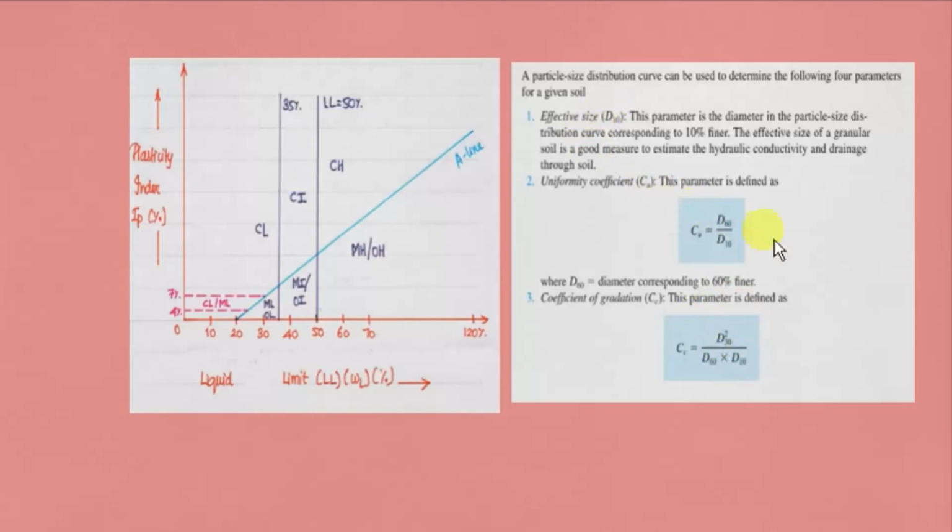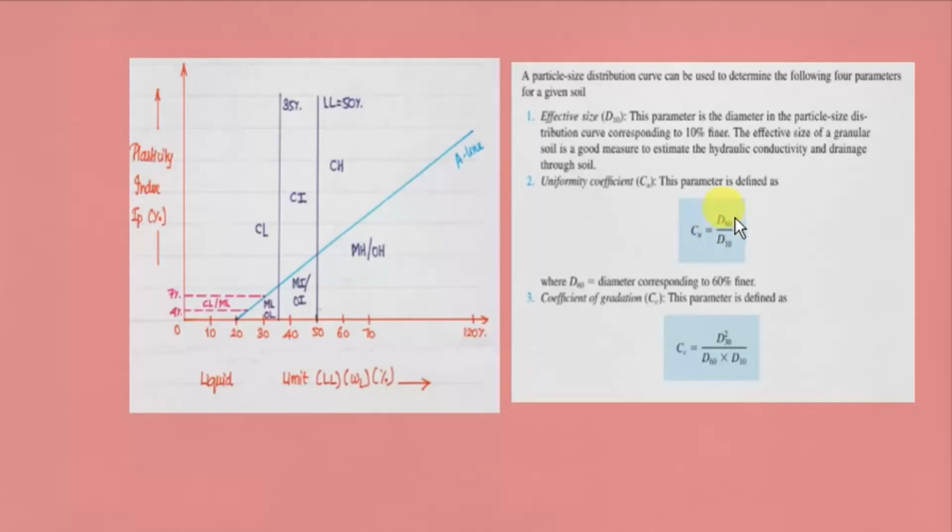Such numbers are nothing but the particle diameter in the particle size distribution curve corresponding to the 10% finer. If it's D60, it is corresponding to the 60% finer. So 60% finer, whatever is the particle size, you write it in the numerator, and 10% finer, whatever the particle diameter, you write it as D10.